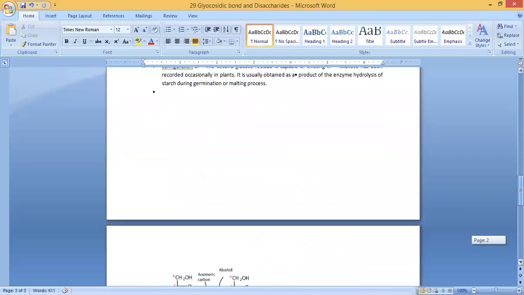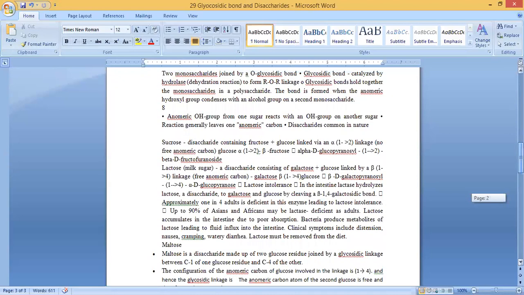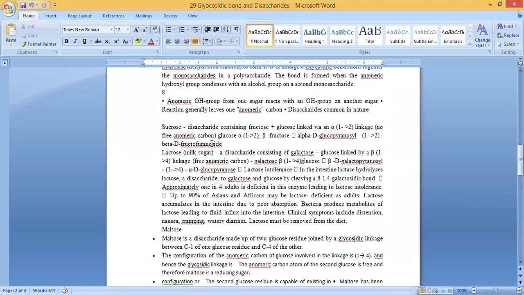Sucrose is a disaccharide containing fructose and glucose, linked by an alpha 1,2 linkage. Likewise, lactose, also known as milk sugar, is a disaccharide consisting of galactose plus glucose linked by a beta 1,4 linkage. And maltose is another disaccharide made up of 2 glucose residues, and that is